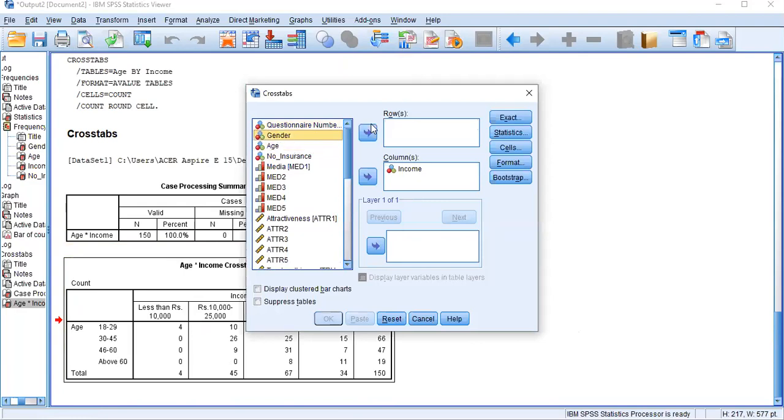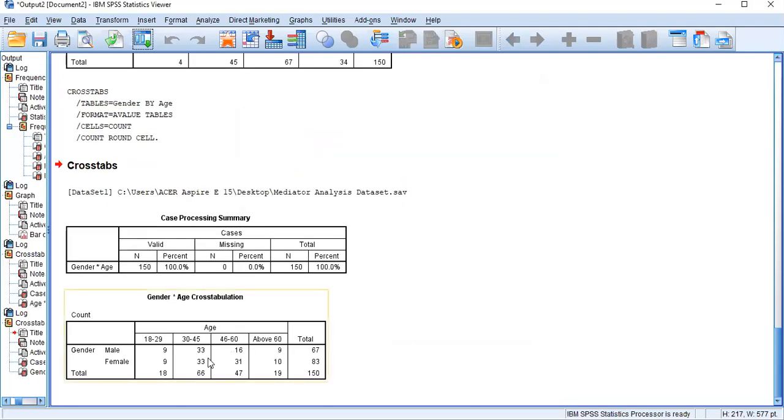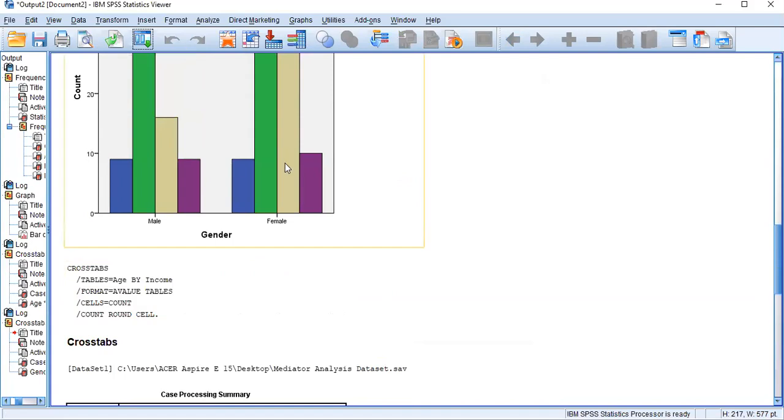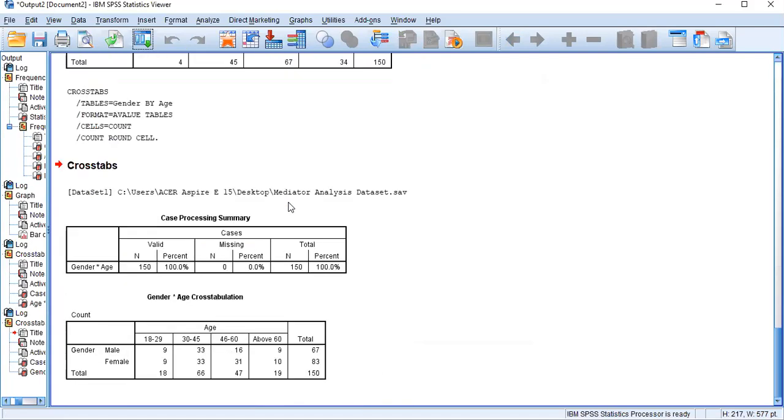You can take age and gender, male and female. Likewise, you can do whatever you need to present as your sample profile, either with a table or with a graph. So this is the first way you need to explain your sample profile.